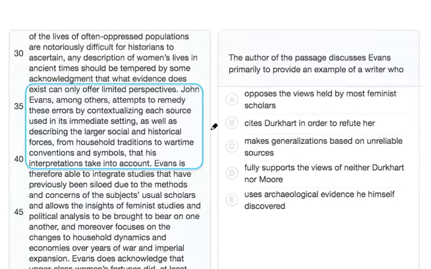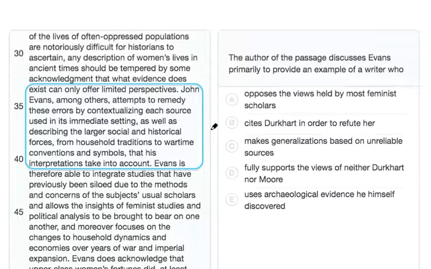This question asks us to figure out why the author brings up Evans and what kind of writer he is an example of. Because this is a tricky passage, before we get to Evans, it is important to understand the passage as a whole, so let's quickly walk through it. The first paragraph introduces two writers and scholars who have made claims about the role of women in ancient Rome